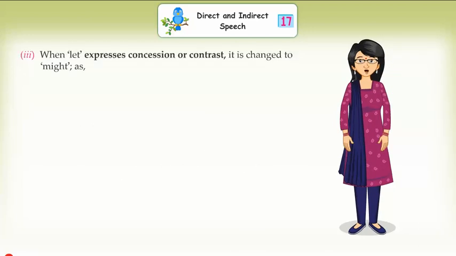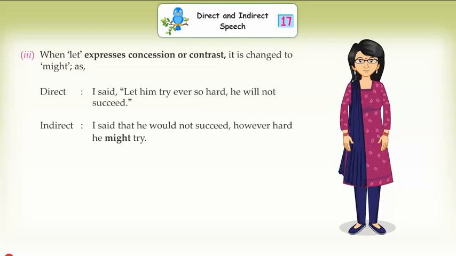3. When let expresses concession or contrast, it is changed to "might". Direct: I said, "Let him try ever so hard, he will not succeed." Indirect: I said that he would not succeed however hard he might try.